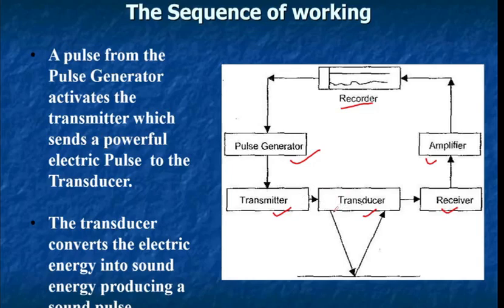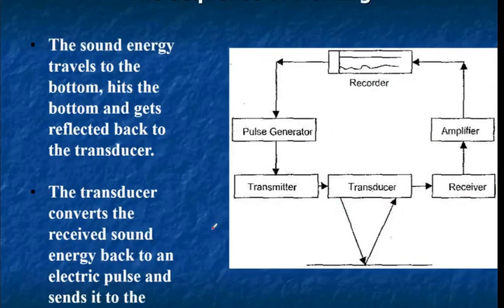And that sound pulse, after hitting the sea bottom, gets reflected back again to the transducer. And then the transducer converts the received sound energy back to electrical energy in the form of an electric pulse, and sends it to the receiver where the signals are processed.